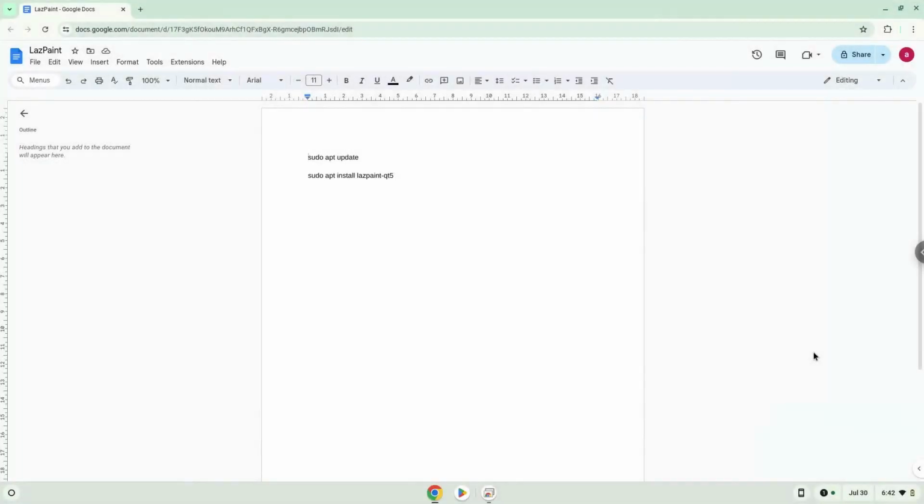Hello. Today we are looking at how to install LazPaint on a Chromebook. Firstly, we will turn on Linux apps.